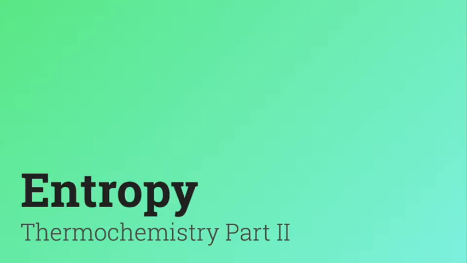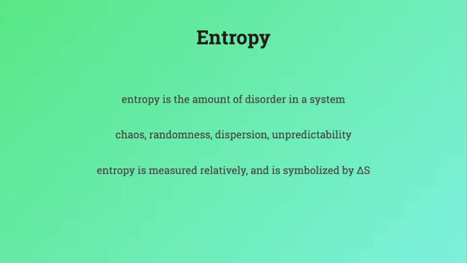This video is going to be about entropy, and it is part 2 of 3 in my thermochemistry series. What is entropy? In the last video we went over its cousin, enthalpy. Entropy is different. Entropy is a measure of the disorder in a system. Think chaos, randomness, dispersion, unpredictability. The universe favors entropy and it tends towards entropy.